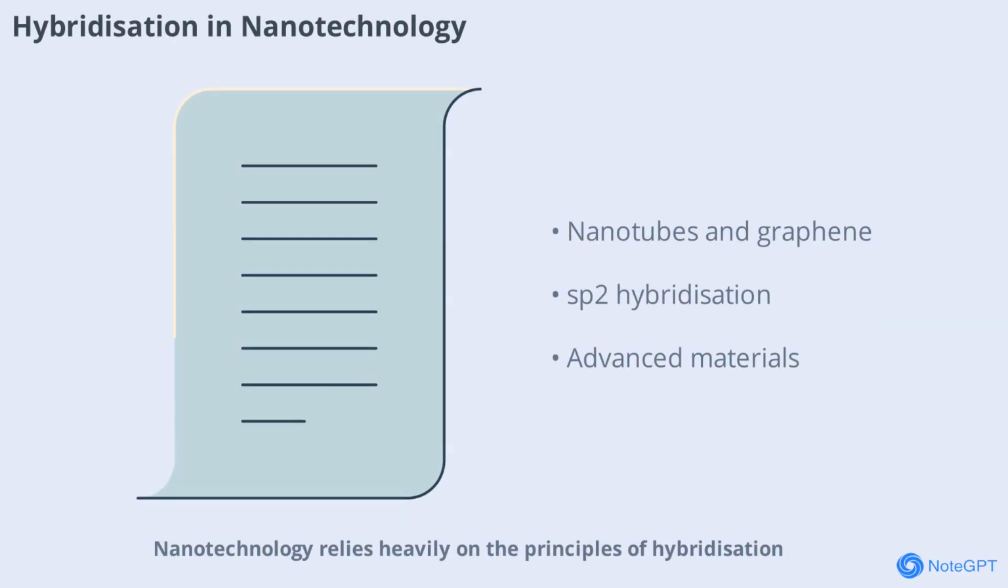Nanotechnology relies heavily on the principles of hybridization. Carbon nanotubes and graphene, for example, are made up of sp2 hybridized carbon atoms. Their unique properties, such as strength and conductivity, are direct results of their hybridized structures. This makes hybridization a foundational concept in cutting-edge technology.